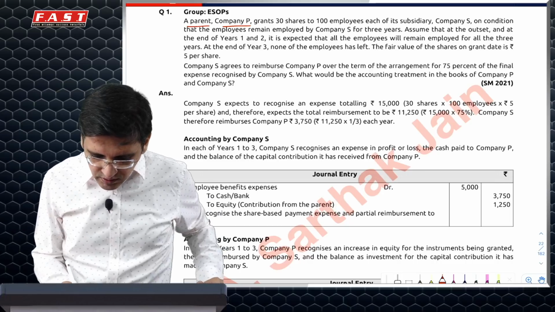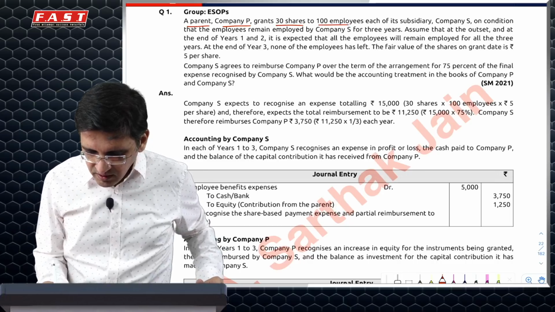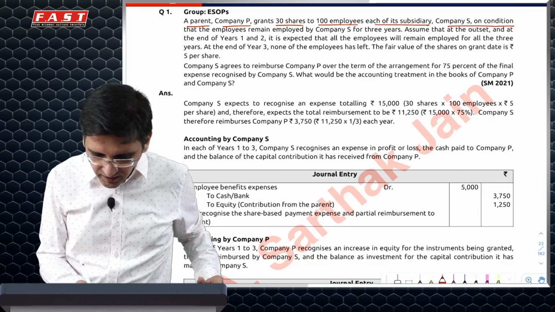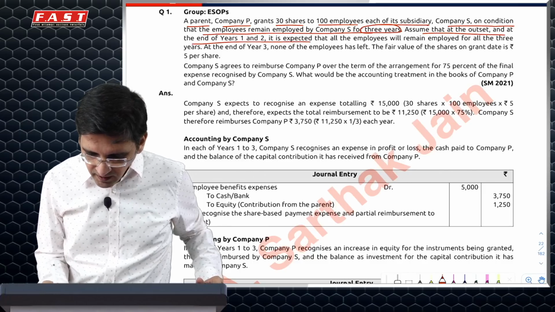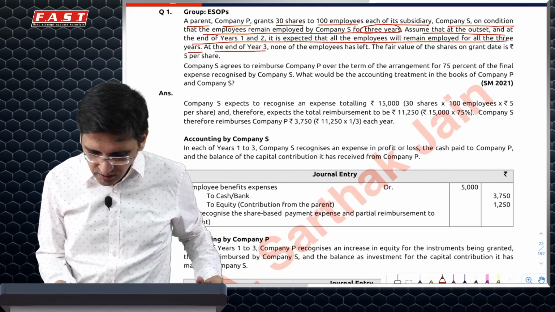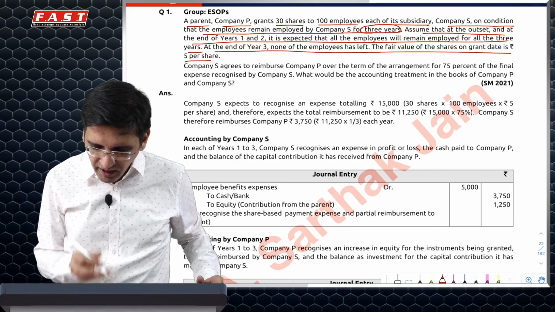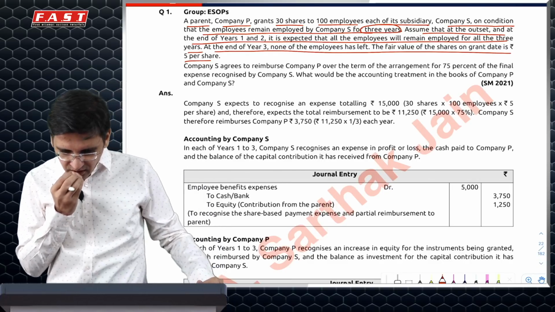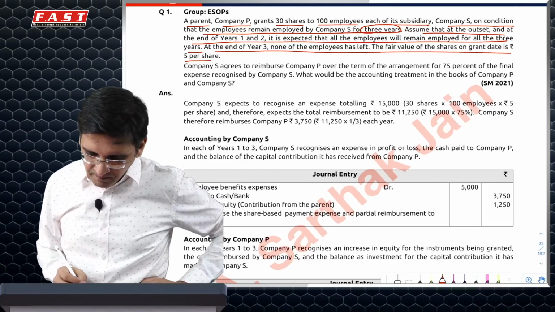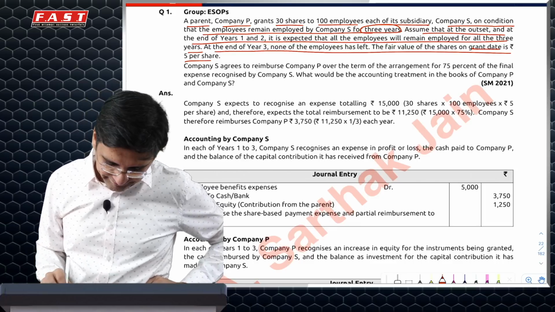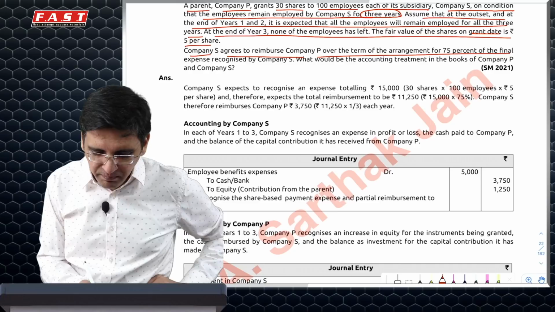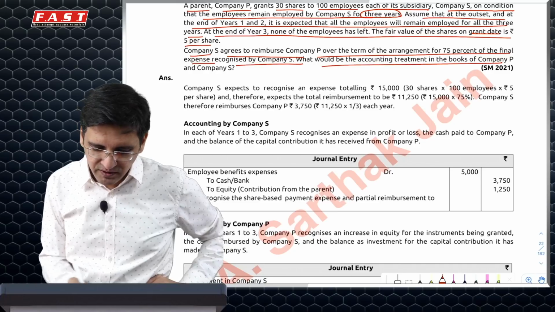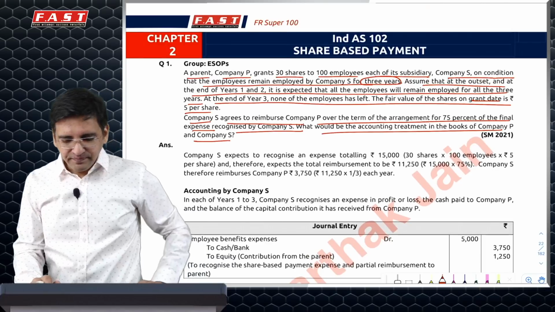This is one good question where parent gives 30 shares to 100 employees of subsidiary. Condition is that the employee will have to be there for 3 years. And we expect all employees to continue, and none of them have left. Fair value of the share on the grant date is 5 per share. It should be the fair value of the option. The company agrees to reimburse 75% of the expense, and 25% will go to investment and equity.